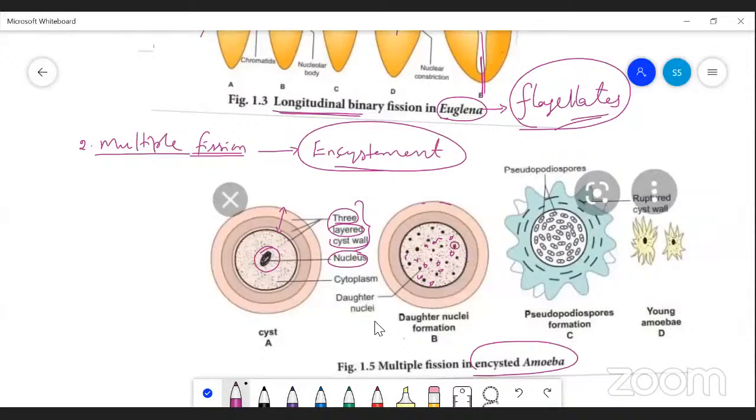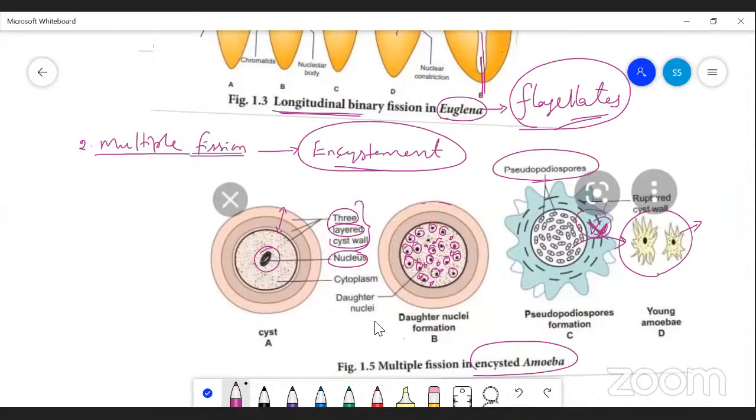This one is the nucleus. Each nucleus is surrounded by cytoplasm and also produces a new layer or new membranes around it. This structure is called pseudopodiospores. It is well protected by the cyst wall during unfavorable conditions, and when favorable conditions return, this wall ruptures. The wall breaks up, and the daughter amoeba is released. That is, the young amoeba is released. Now the young amoeba leads an independent life.